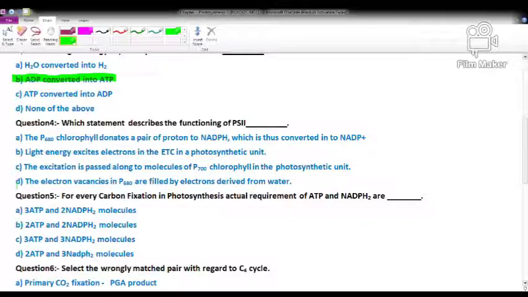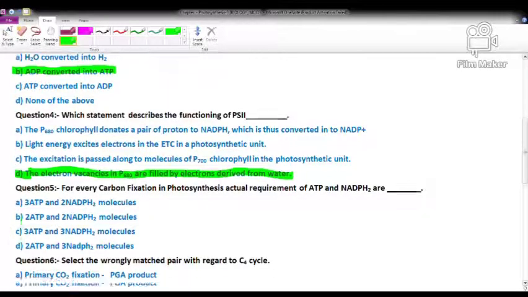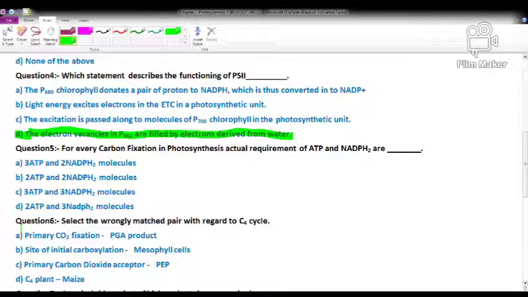So option D is correct: the electron vacancies in P680 are filled by electrons derived from water. We know that photolysis of water occurs in the PS2 system and it fills the vacancies which are created in photosystem 2. So option D is correct.